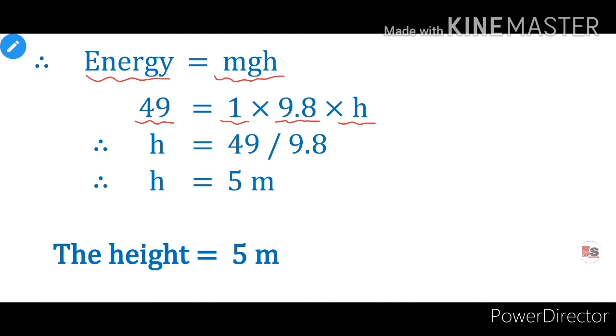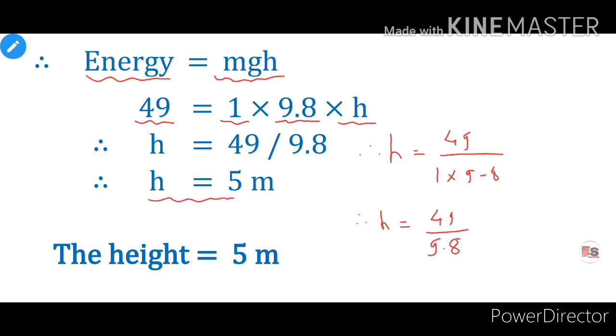Therefore, h is equal to 49 divided by 1 into 9.8. Therefore, h is equal to 49 divided by 9.8. By solving this, we get value of h is 5, and unit of height is meter. Therefore, the height is 5 meter.